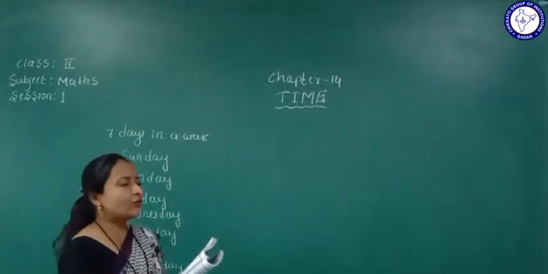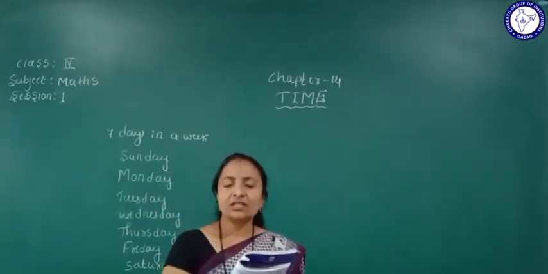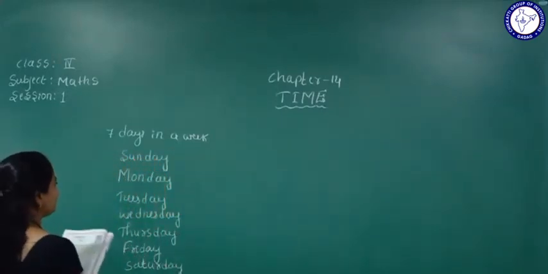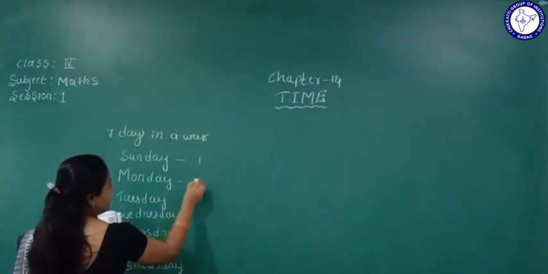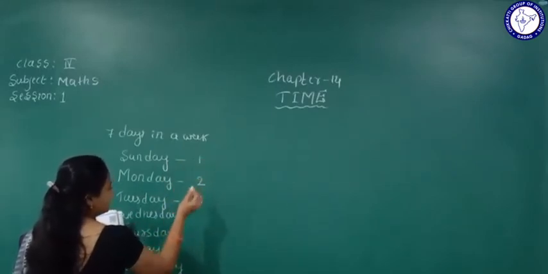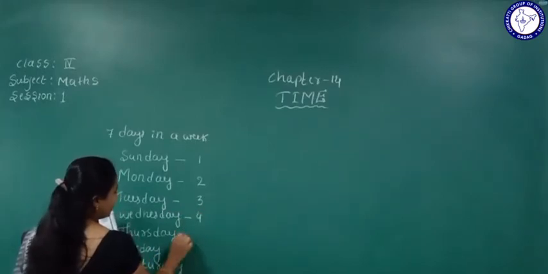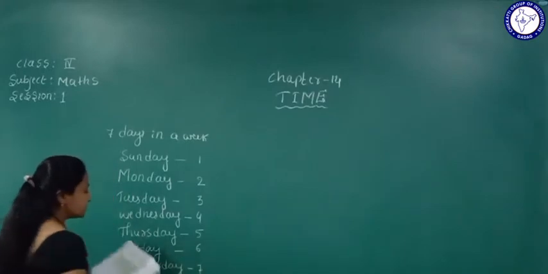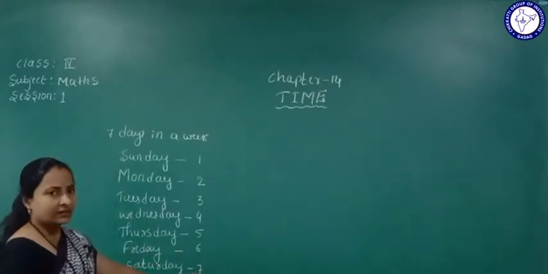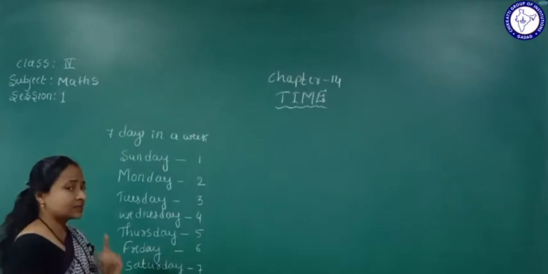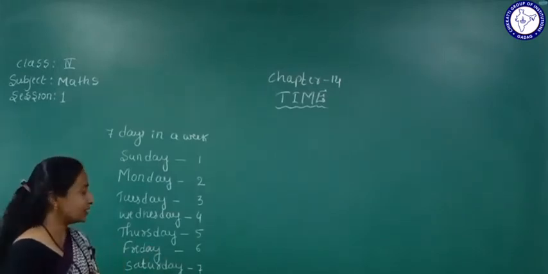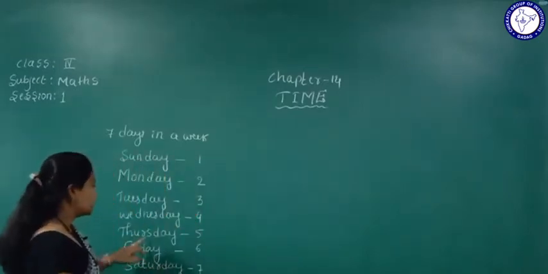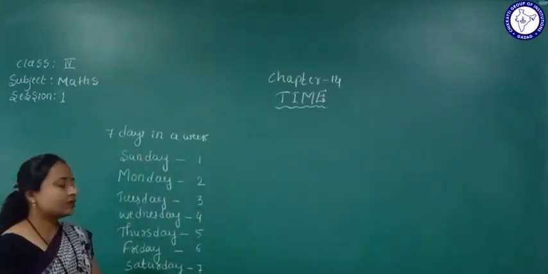In a week, which day is the 5th day? We'll count here. Sunday is the first day, Monday is the second day, Tuesday is the third day, Wednesday is the fourth day, Thursday is the fifth day, Friday is the sixth day, and Saturday is the 7th day. So, which day is the 5th day in a week? That is Thursday.